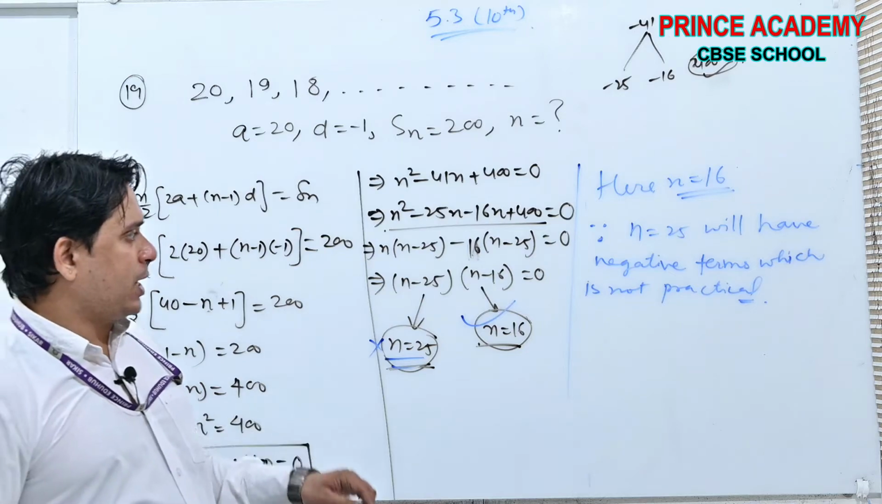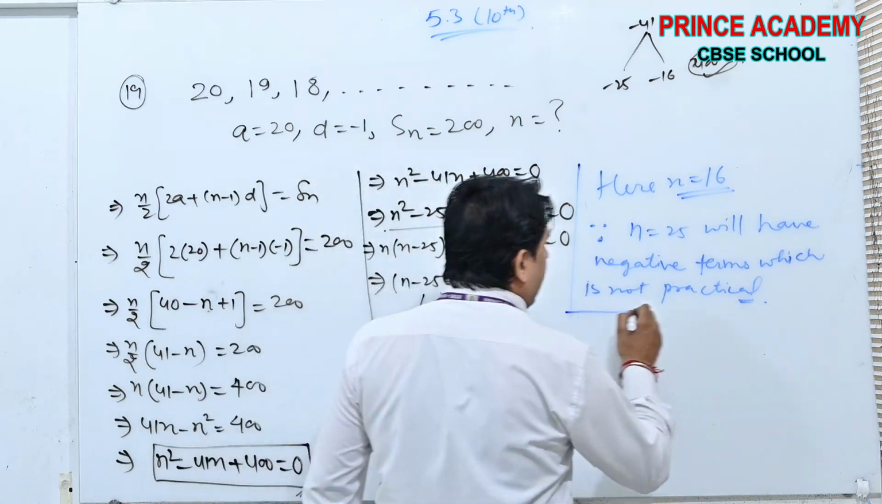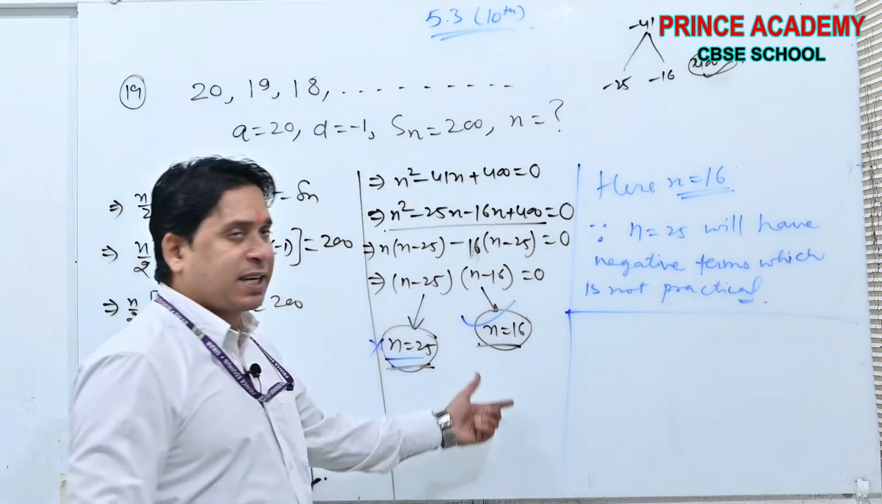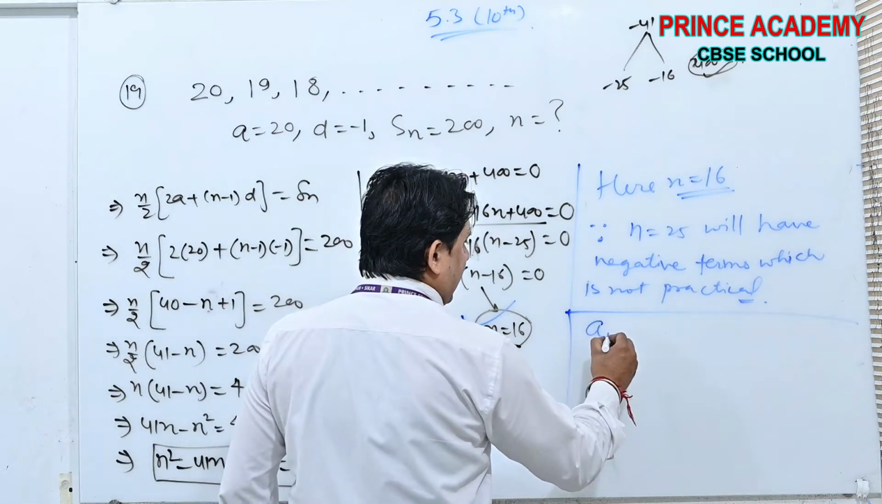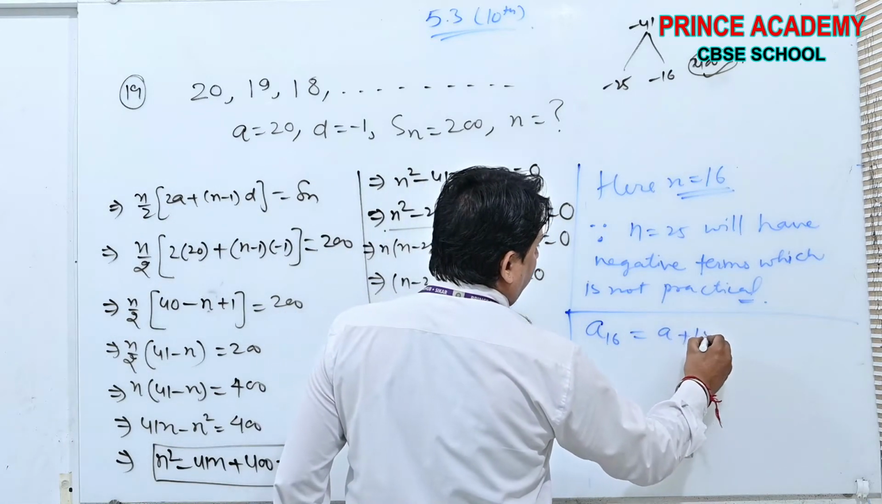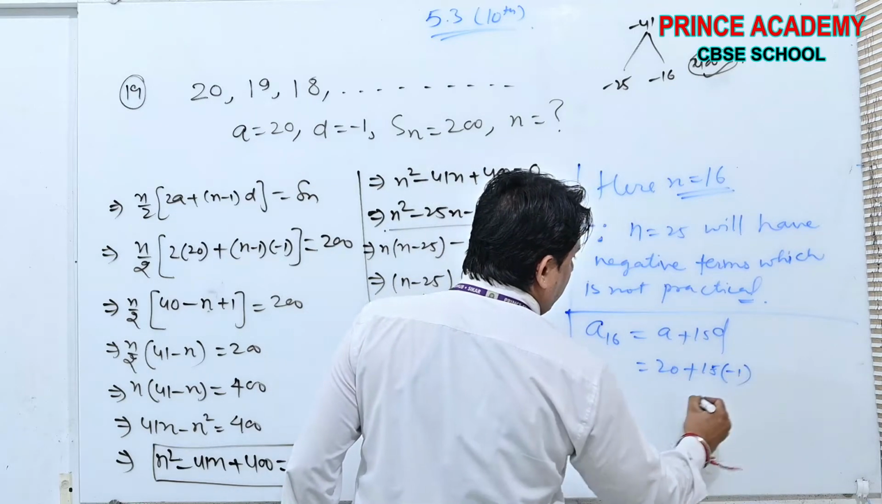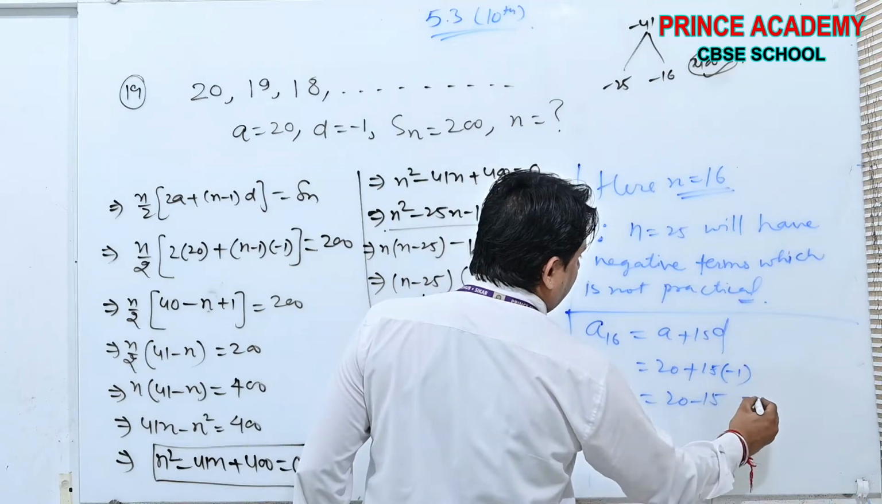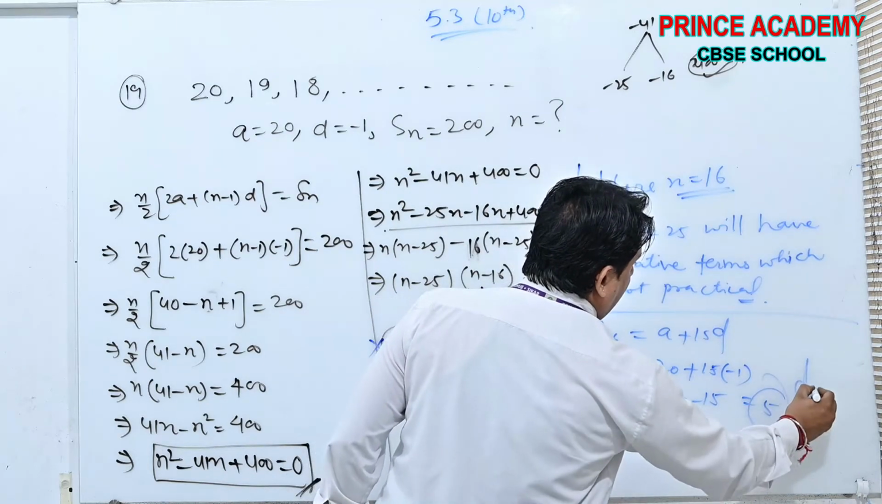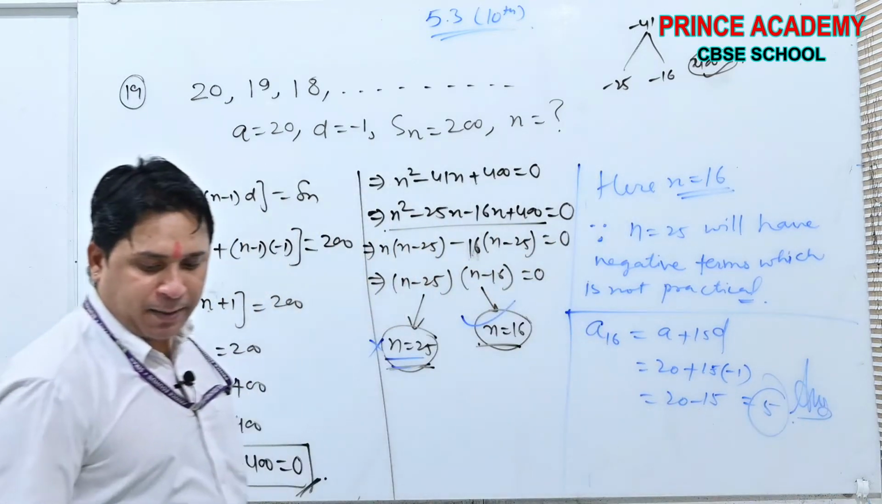And what was the question? Find the number of terms in the last row. The last row will be the 16th. a16 is a plus 15d. a is 20, d is minus 1. 20 minus 15, that is 5. 5 is the answer. Done beta?